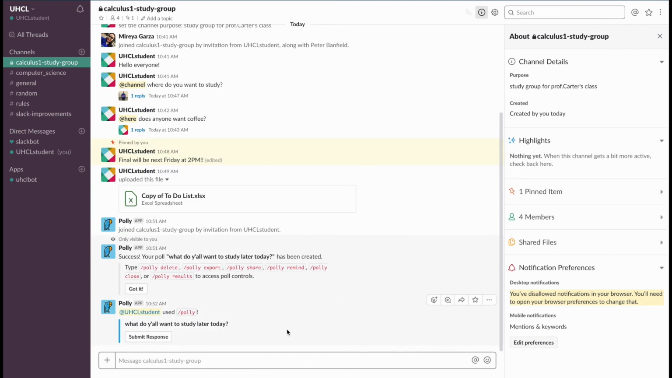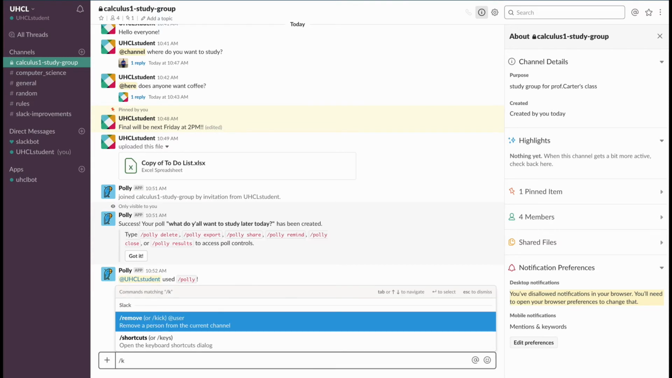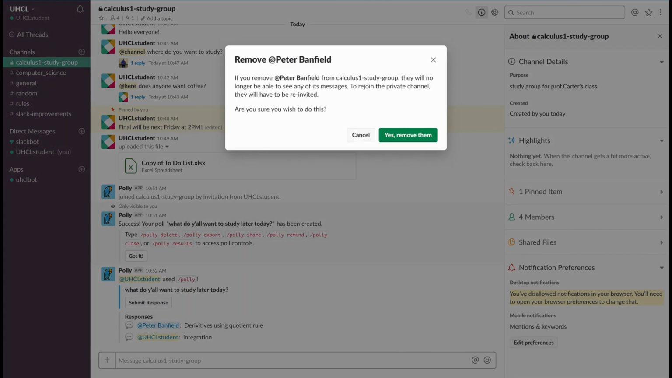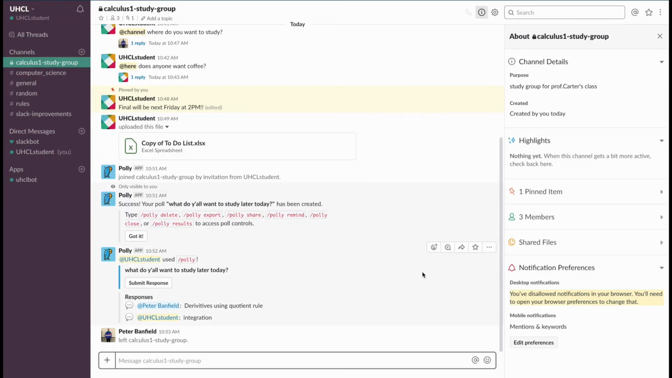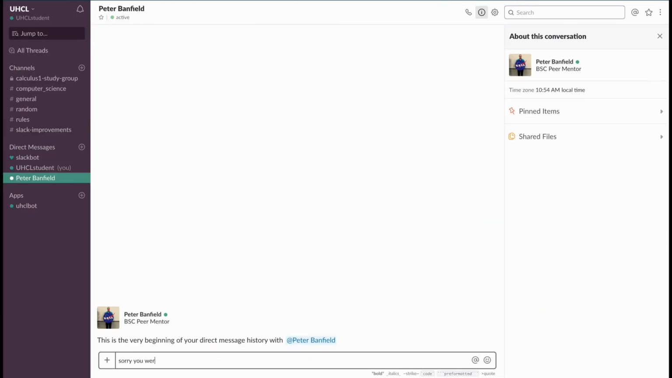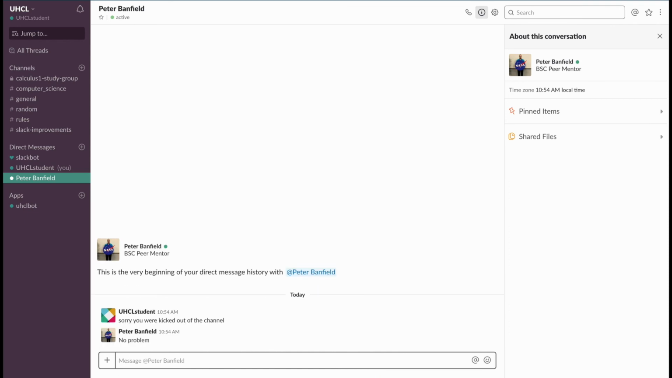Let's say you want to remove a person from the chat. Simply go to the text box and type /kick or /remove and @ and the person's display name. Confirm you are removing the user and the user will no longer be in the channel. The user will still be in the workspace and you can continue to interact with the user through direct messages or any other channel they are in.